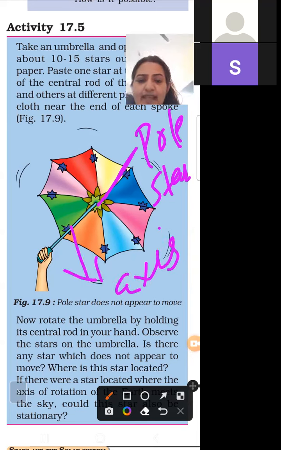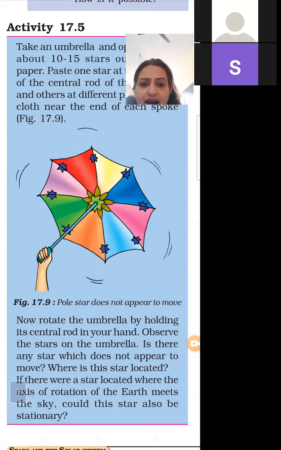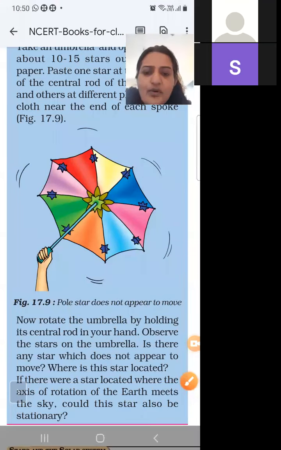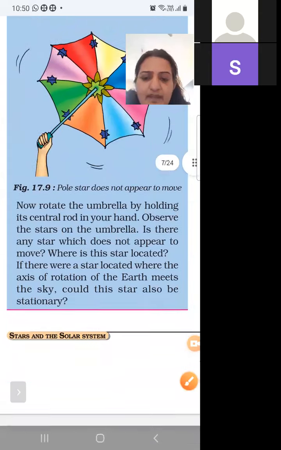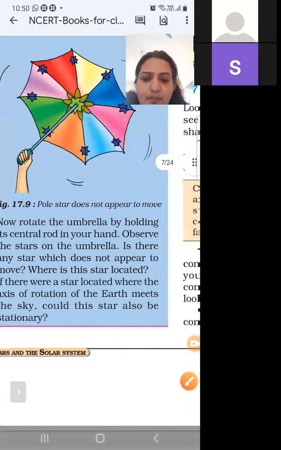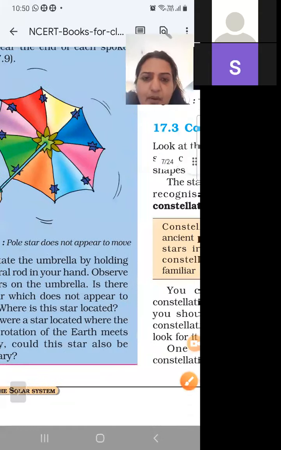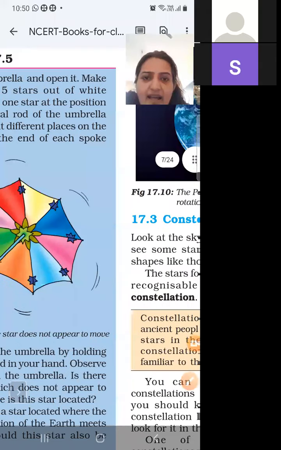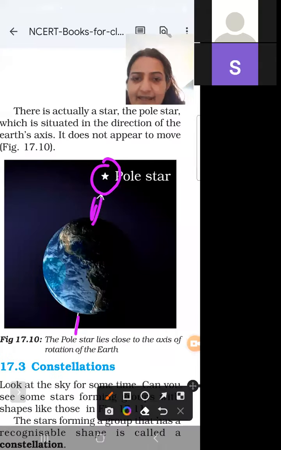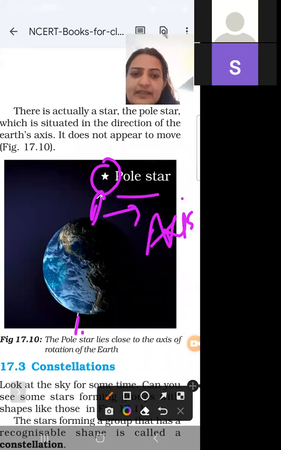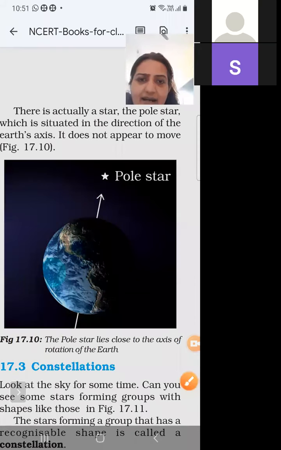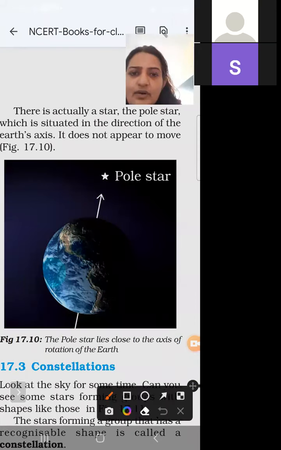On the axis of the earth, suppose this is the rotation of the earth and one star does not move. This is called the pole star. This is the pole star which is present on the axis. This is the axis of the earth. So it does not move, and where is it situated?